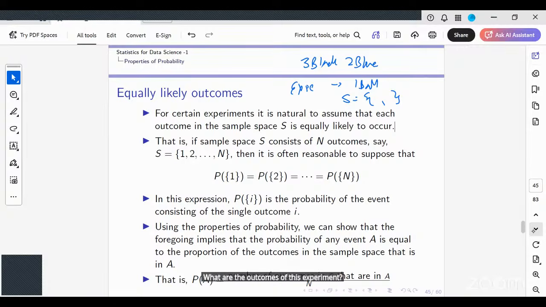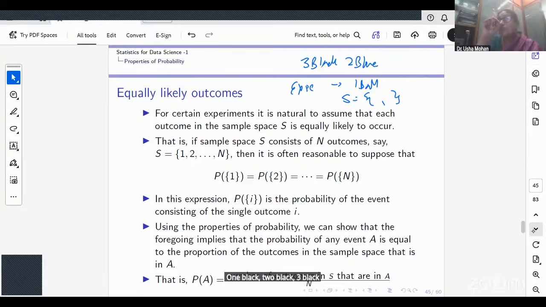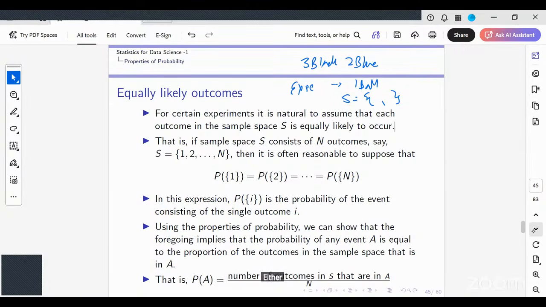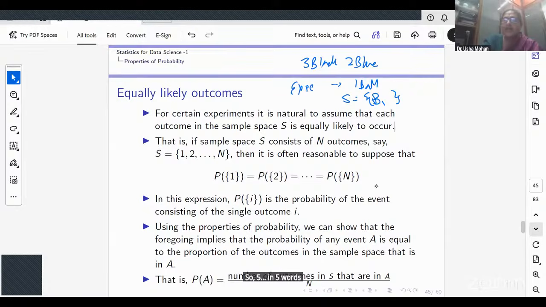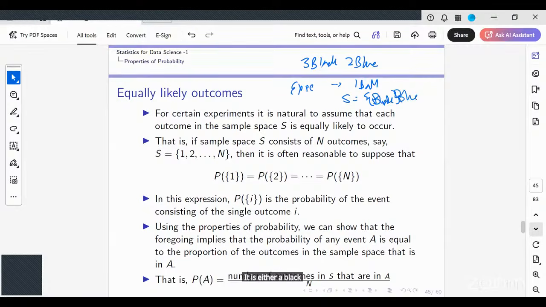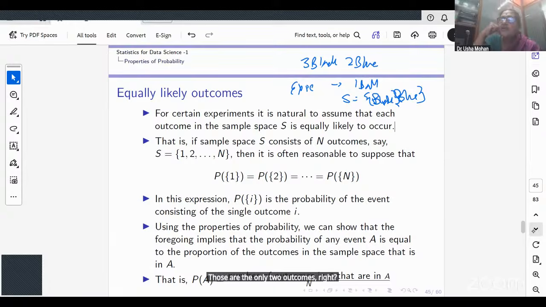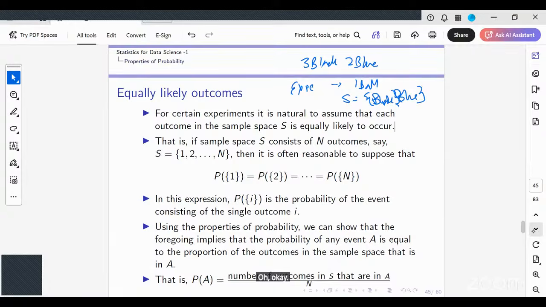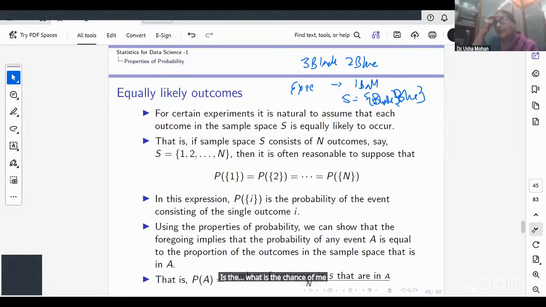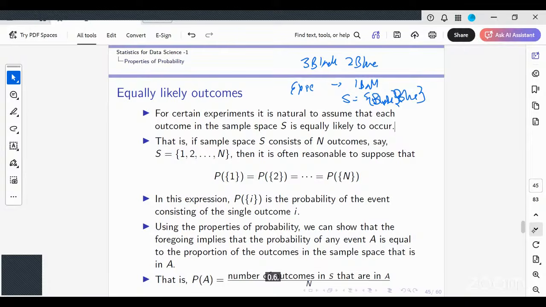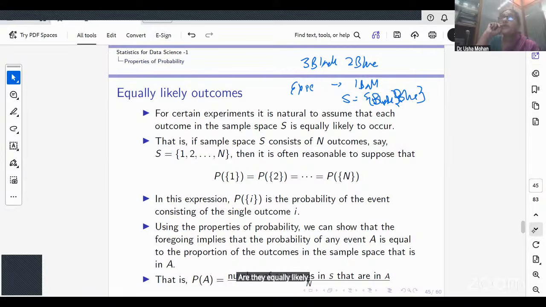I'm just picking up one ball. It's either a black ball or a blue ball. Those are the only 2 outcomes, right? What is the chance of me picking up a black ball? 3 by 5. And a blue ball? 2 by 5. Are they equally likely to happen?